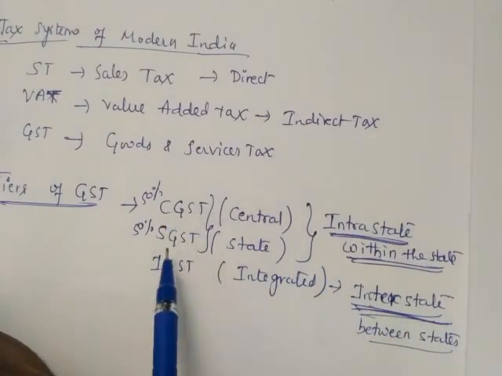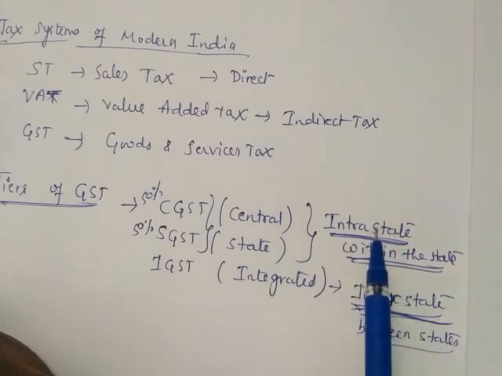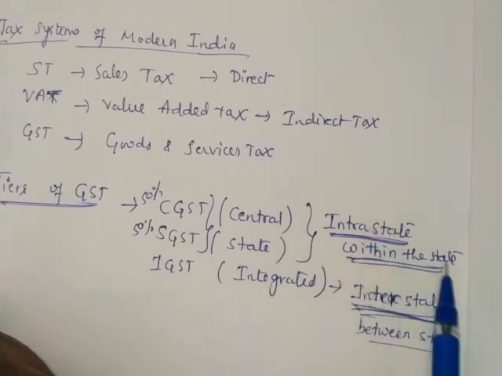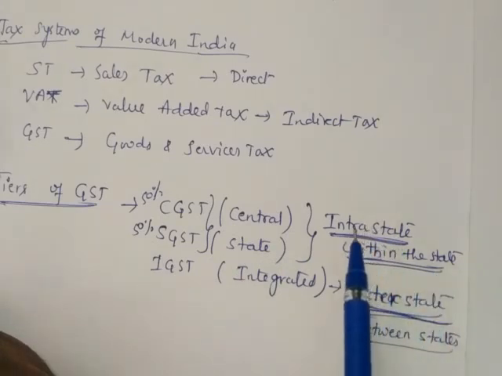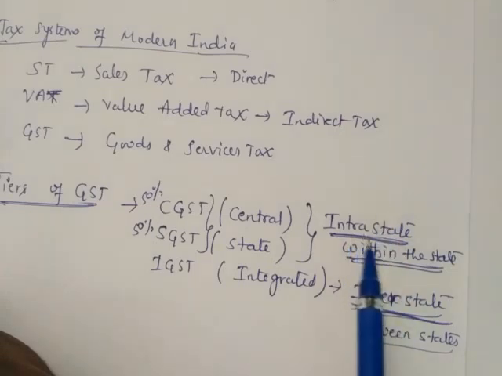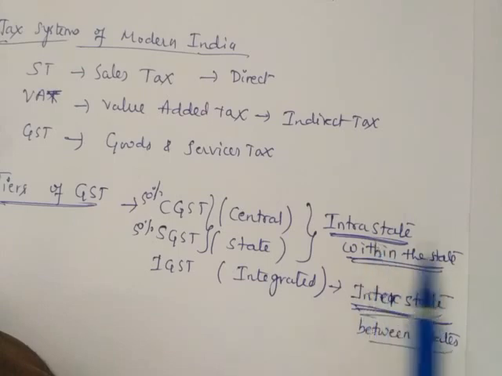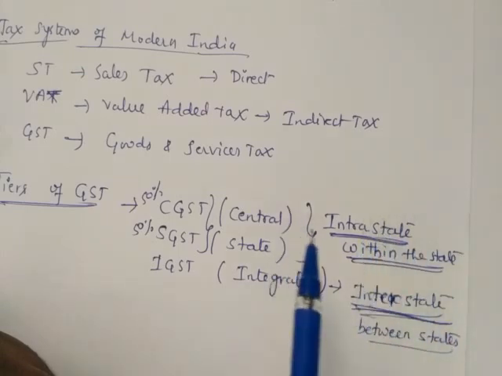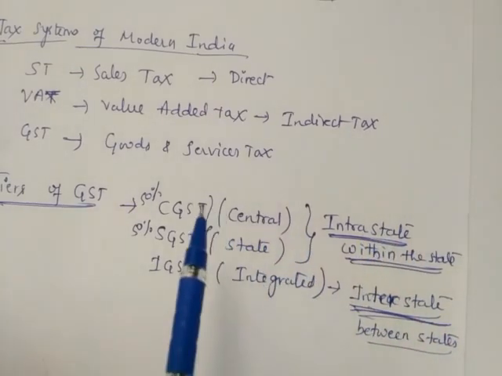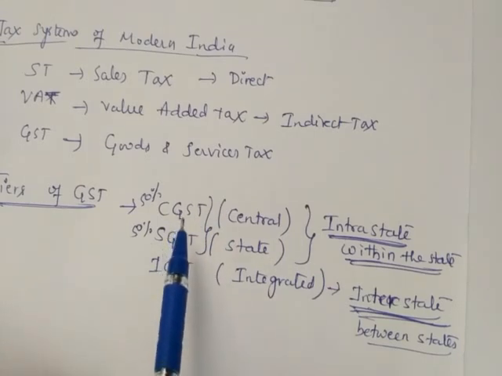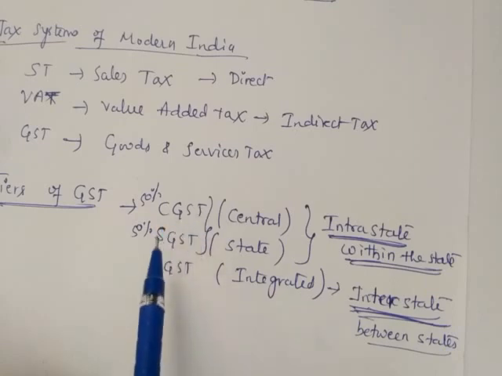So this CGST and SGST apply when you are selling or buying any item within the state. Within Karnataka, if you are selling or buying any item, there the government collects tax amount in the form of CGST and SGST.